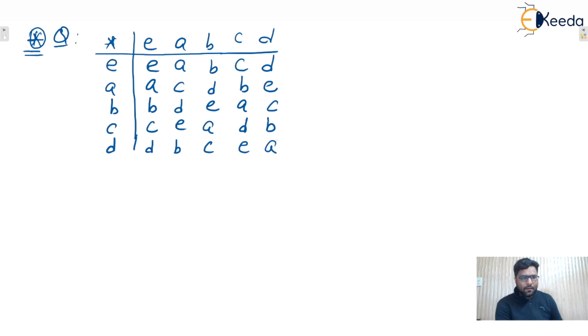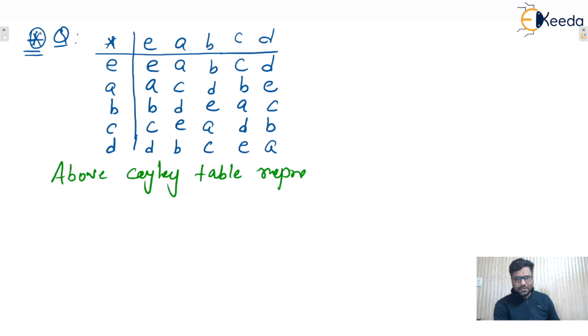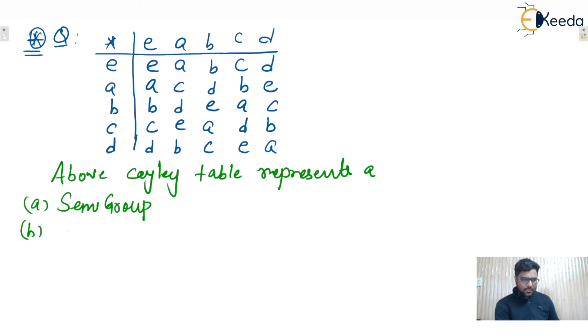Yes, that is given. So we need to check whether the above Cayley table represents a, first option, semigroup. Option B is monoid. Option C is group.